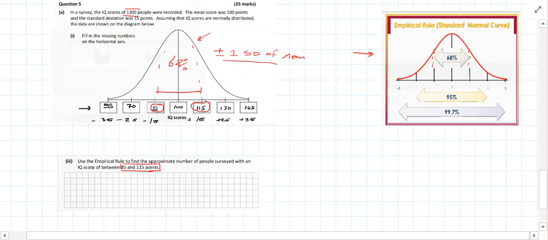But what it asks us to do is use the empirical rule to find the approximate number of people surveyed with an IQ score between this. So this whole bell curve represents all of the IQ scores of all of these 1,200 people. But we're just interested in this 68% of people, and the question asks us to work out how many people we're talking about here. So we have to get 68% of 1,200 to answer this question.